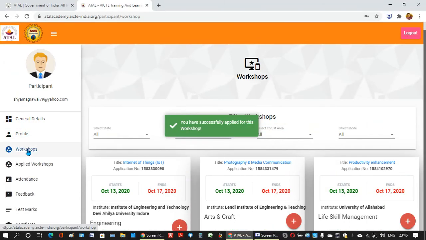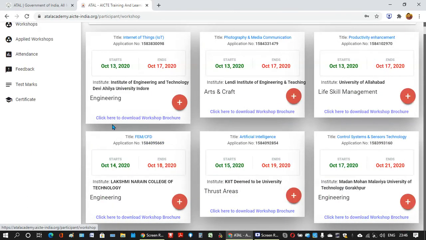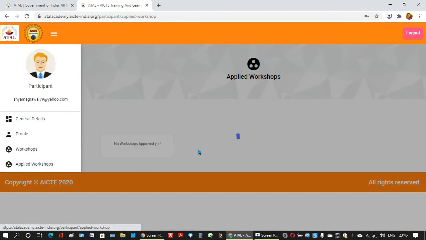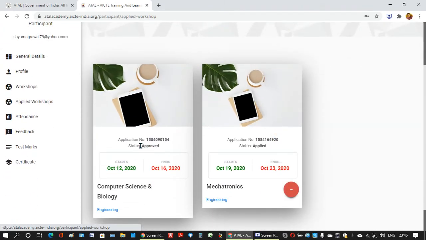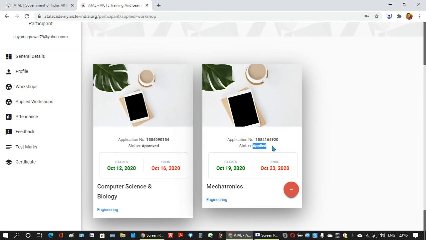Now you can see in workshops, because I have also applied to one more, it will show two workshops in applied workshops. What you see here, 12 to 16 October, which I have already joined, is approved, and this one is applied.